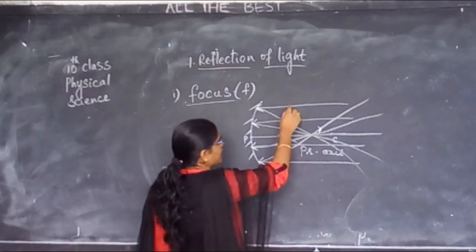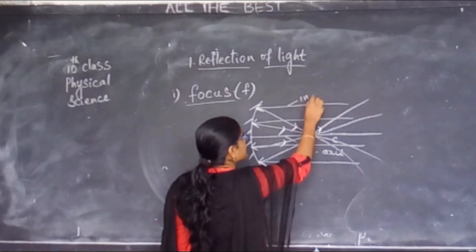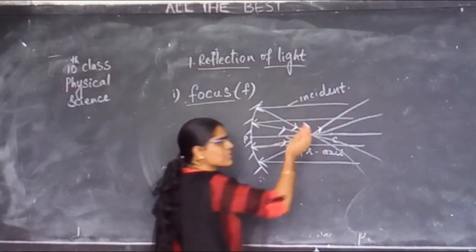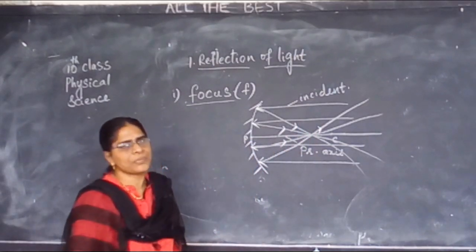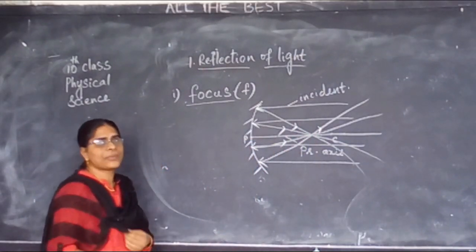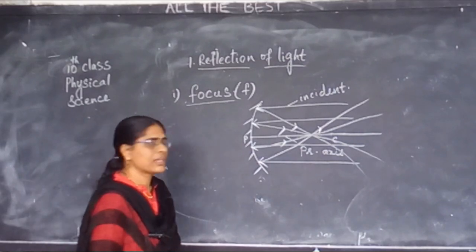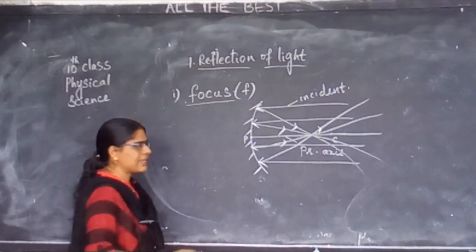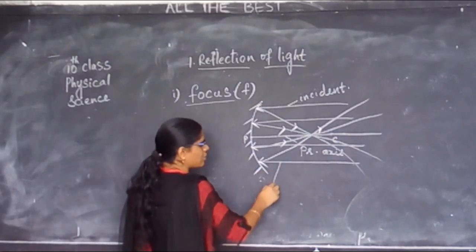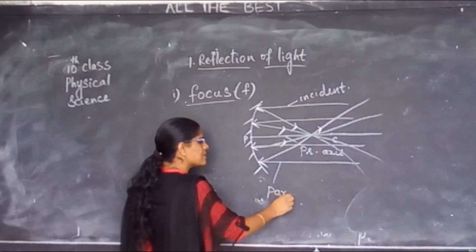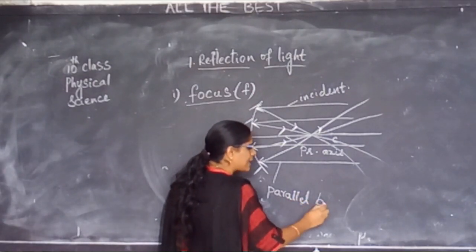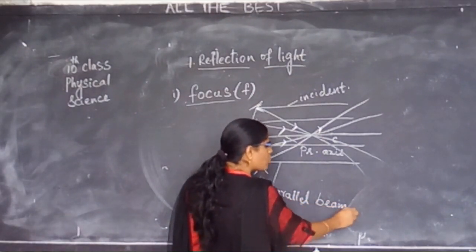Now can I say these are my incident rays? Whatever rays we are allowing to fall on the mirror, we call them the incident rays. Now, are my incident rays parallel to each other or not? Hence, such rays are called a parallel beam of rays.